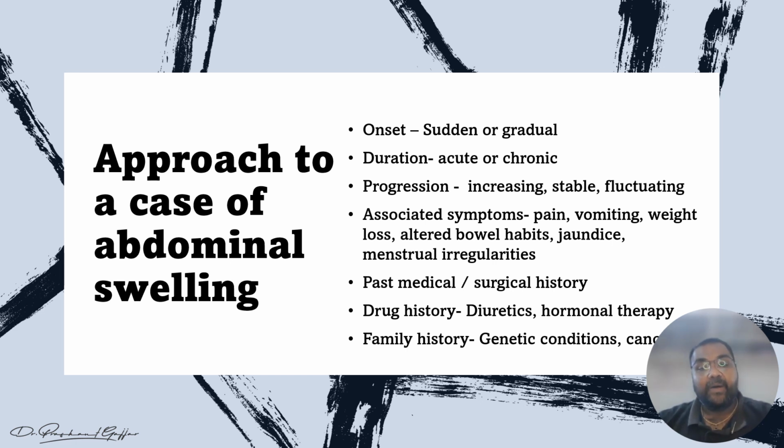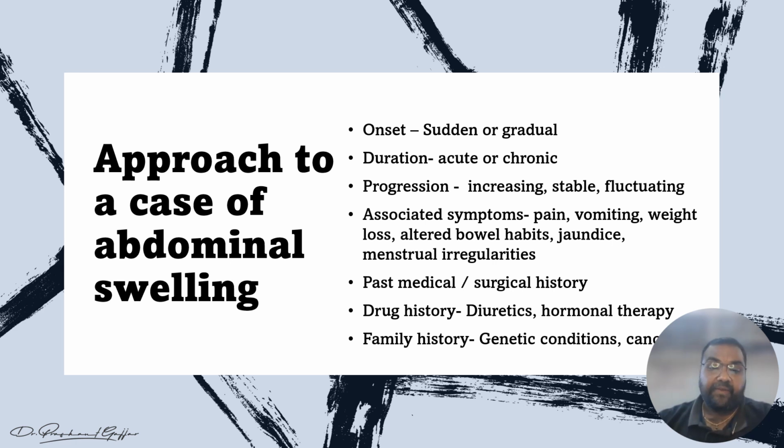So we have to ask about the associated symptoms also: pain, vomiting, weight loss, altered bowel habit, jaundice, and menstrual irregularities. From this information, we can easily identify what may be the cause of the abdominal swelling. We have to ask about the past medical and surgical history also, and about diuretics or any hormonal therapy, because some hormonal therapy can cause obesity, right?